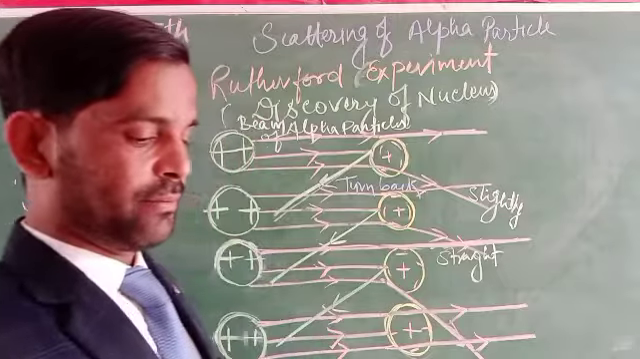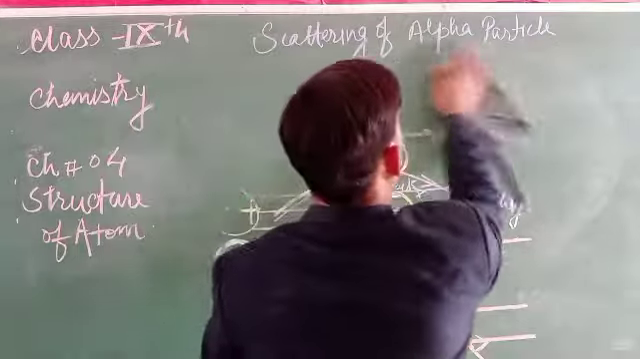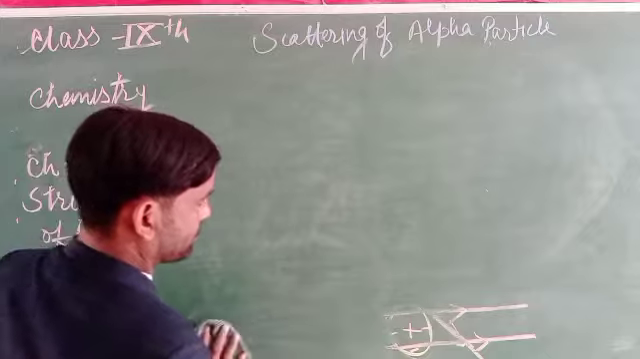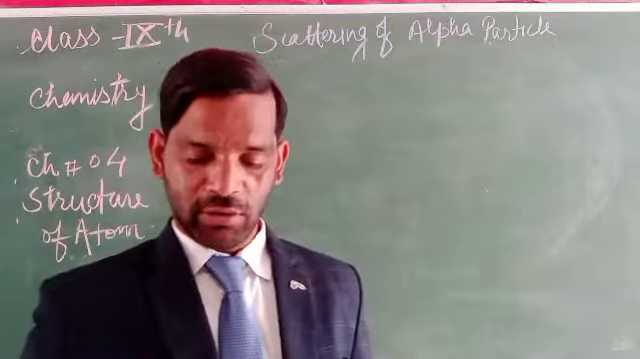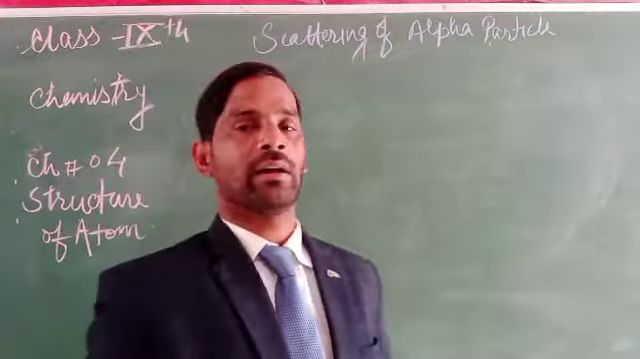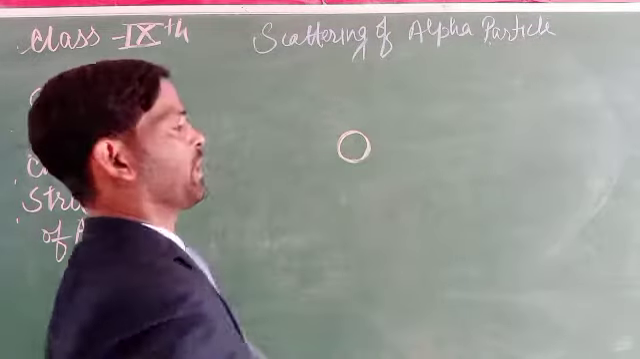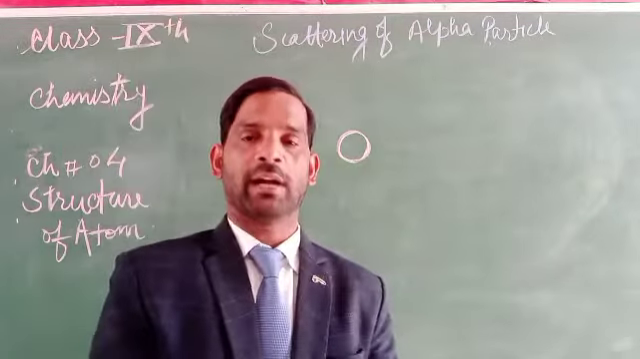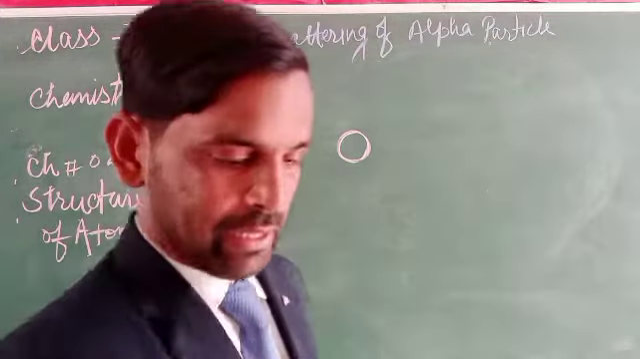So Rutherford's experiment shows that there is something very small, hard and rigid in the center of the atom. In the center of any atom there is a nucleus situated, which is very small in size, and very hard and rigid, so that the alpha particle could not pass through it.